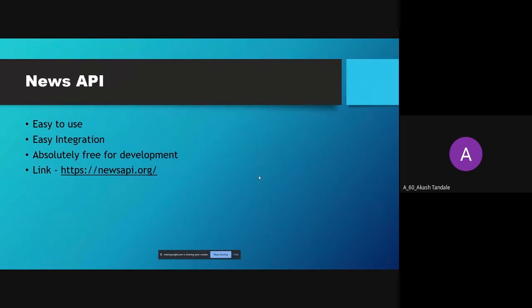News API provides news on various domains such as sports, entertainment, business, etc., from various countries. To explore more, you can visit newsapi.org. Now, Omkar will show a demo of the News Daily app.